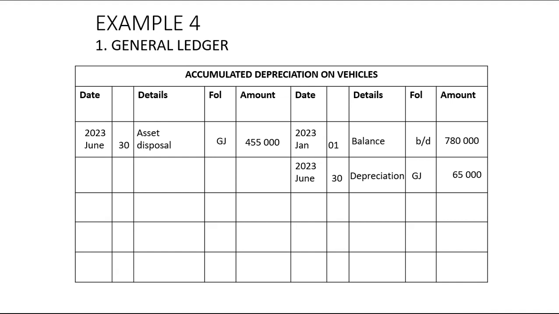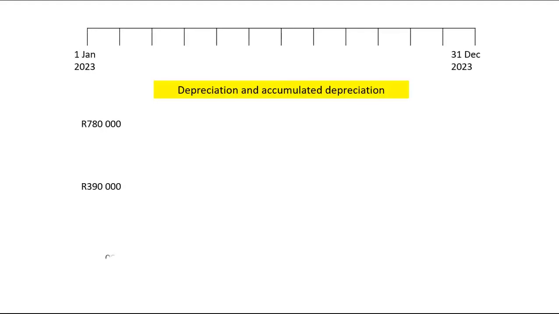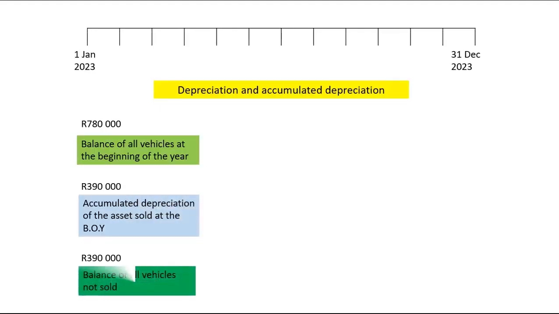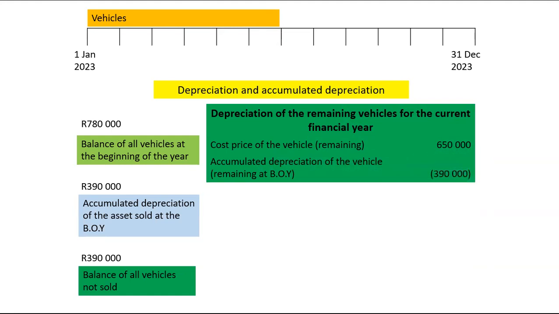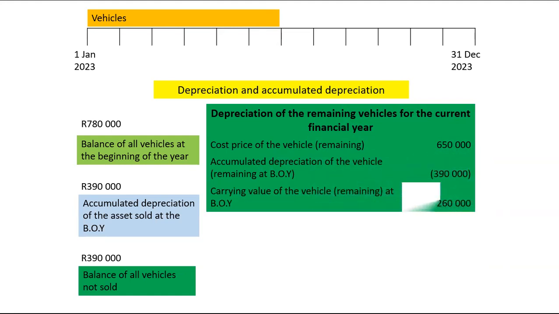So now whatever accumulated depreciation we will have left will be the accumulated depreciation of the remaining assets. On that note, let us calculate depreciation for the current year of the remaining assets. As I've said earlier on, you have to split the accumulated depreciation. You take the total accumulated depreciation, you split it between the accumulated depreciation of the assets sold and the accumulated depreciation of the remaining assets. And you will have noticed that for the remaining assets, we are left with a cost price of 650,000 and accumulated depreciation of the remaining assets will be 390,000. The carrying value of the remaining assets at the beginning of the year will be 260,000.